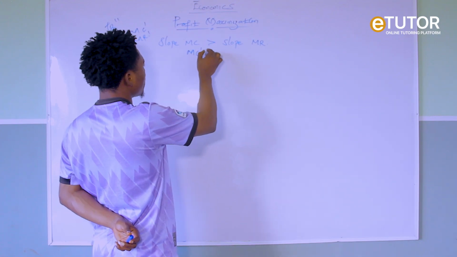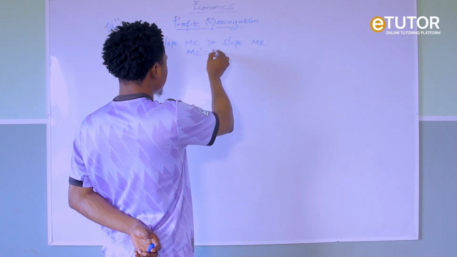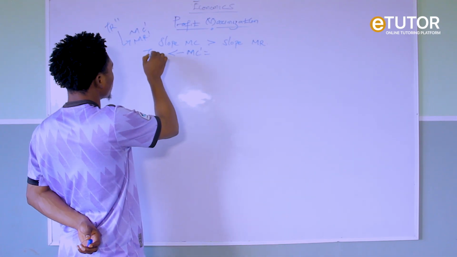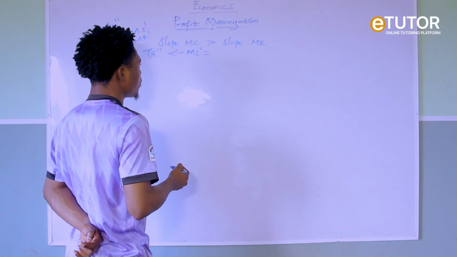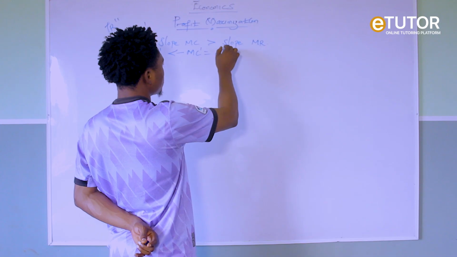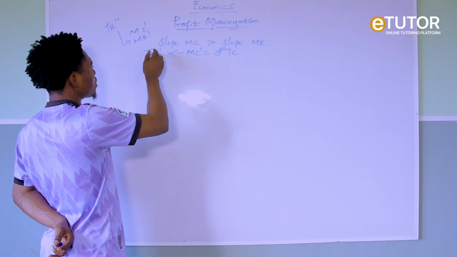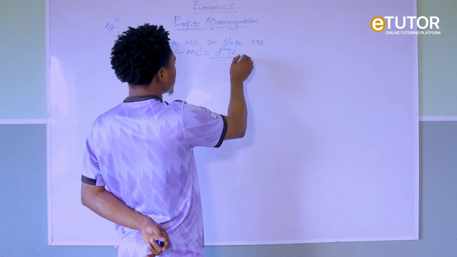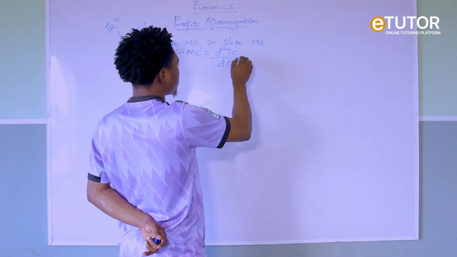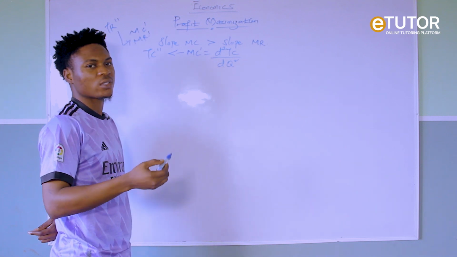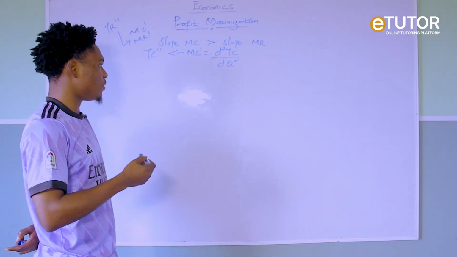This simply means your MC complement, which is your slope of MC, is also the second order condition of your TC, which equals d squared TC over dQ squared. What does it mean? It simply means after the first order derivative, you derive it again.